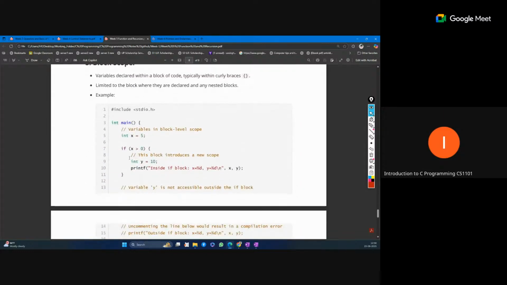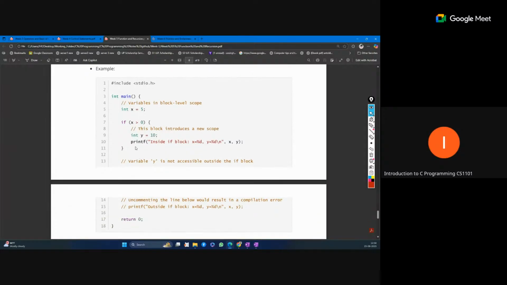Block scope is also there. Block scope is for variables defined inside some block. You can see this conditional statement is given, and the block of this conditional statement is inside these curly braces. If any variable is defined inside, like int y equal to 10, that cannot be accessed outside of this block.